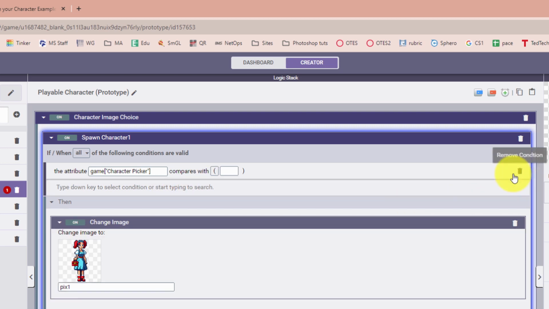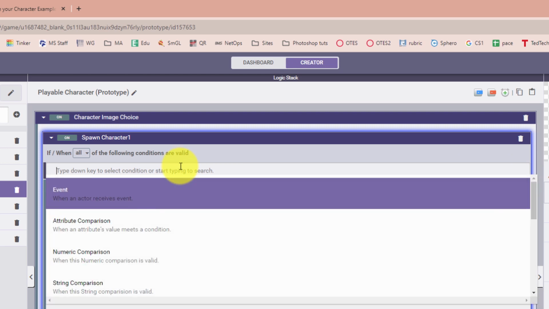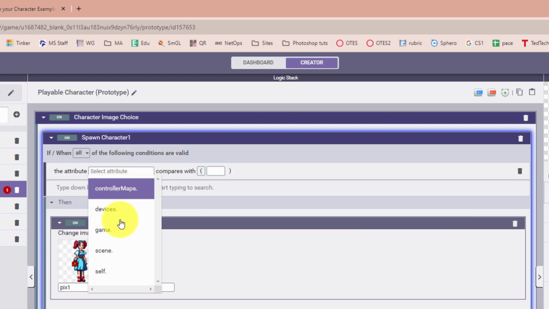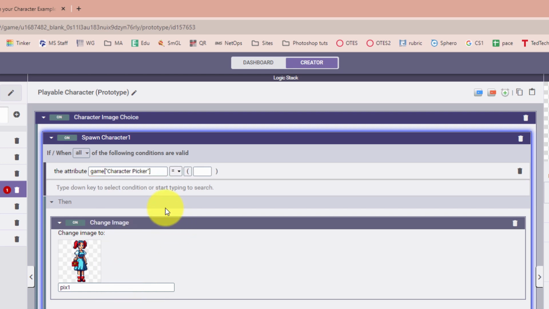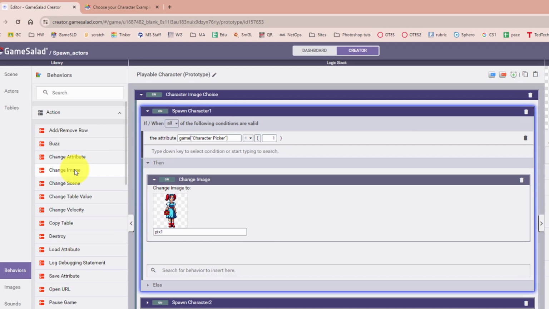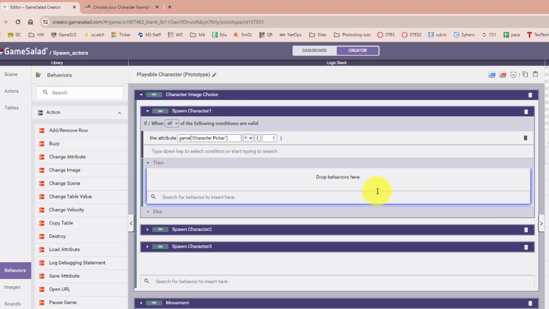So I'm going to delete, I'll just do it again. So if, let me do this again. So if game character picker, and again, if you call yours something slightly different, you would choose that here, equals 1, because this is character 1, change image. So in behaviors, find the change image attribute. So I'll go ahead and delete this.